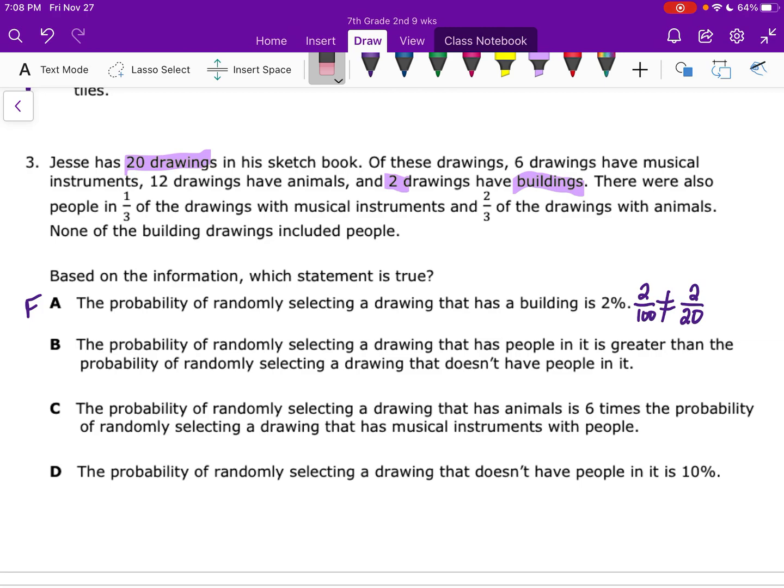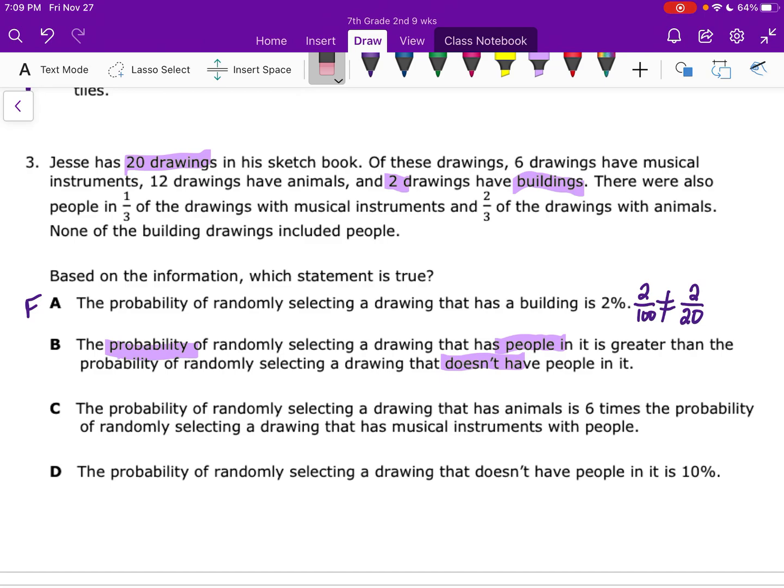So this one is false. All right, let's look at B. B says the probability of randomly selecting a drawing that has people in it is greater than the probability of randomly selecting a drawing that doesn't have people in it. That's a lot of words, but basically we need to focus on the probability of selecting a drawing that has people in it and one that doesn't. Those are complements of each other, so if we figure out one, we can get the other real easy. Don't forget that the word random just means you're not looking at them first and picking the one that you want. It's just random.